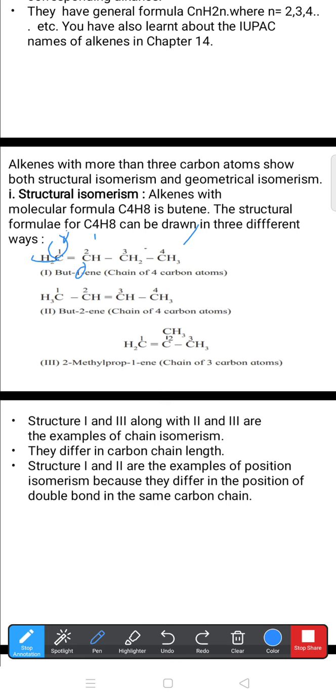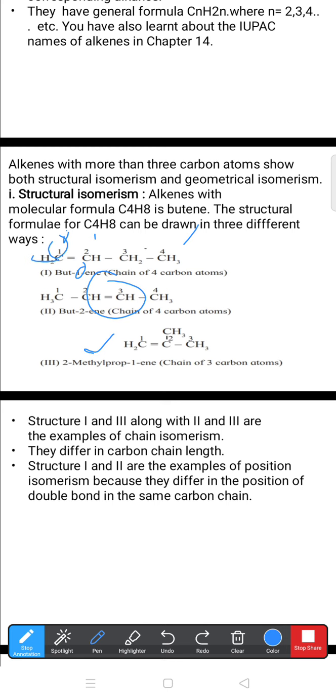In that, the double bond is located between the second and third carbon atom. That's why its IUPAC name is but-2-ene. It represents a chain of four carbon atoms. Later on, a three carbon chain we are going to discuss in this structure: CH2=C(CH3)-CH3.